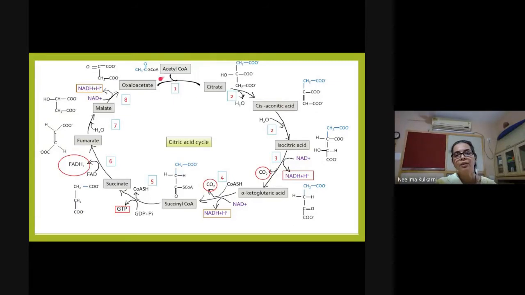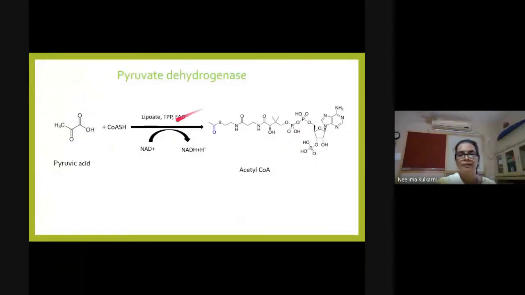The acetyl CoA which is produced after pyruvate dehydrogenase reaction reacts with oxaloacetic acid, and citrate synthase enzyme catalyzes this first reaction. Okay, so let us go ahead. We have seen pyruvate dehydrogenase is responsible for the reaction pyruvic acid plus coenzyme A giving you acetyl coenzyme A. This is the structure of acetyl coenzyme A. This is the acetyl group, and the coenzyme A structure I did not show you in the previous lecture.